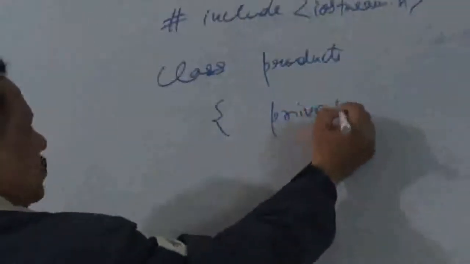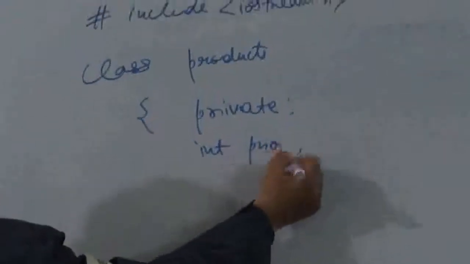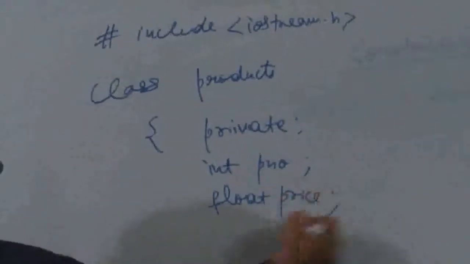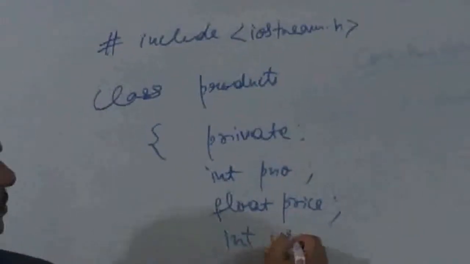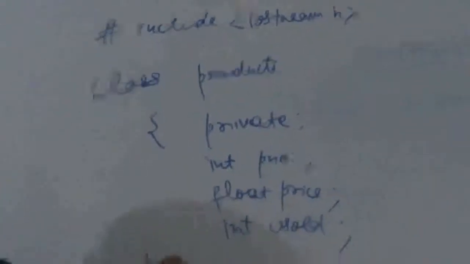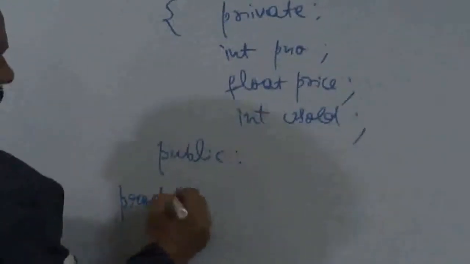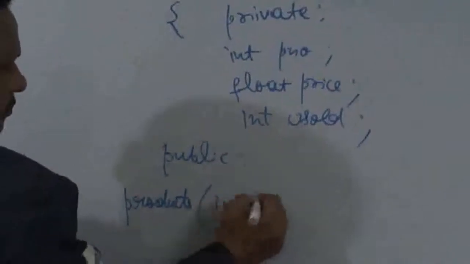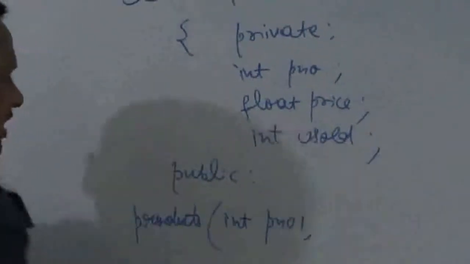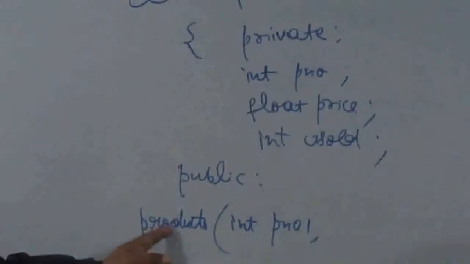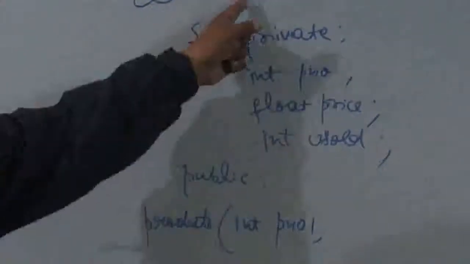These are the instance variables: int pno, which stands for product number, float price, int qty sold. Then I'm going to write a constructor, products. As you know, this is a constructor, because this is a member function having the same name as the class name.